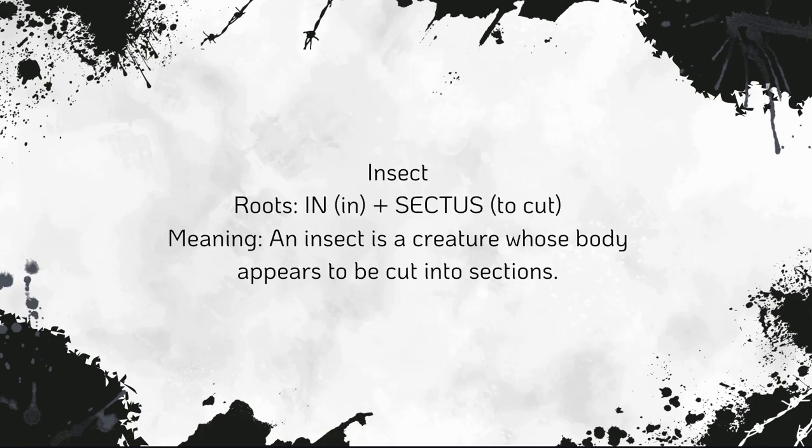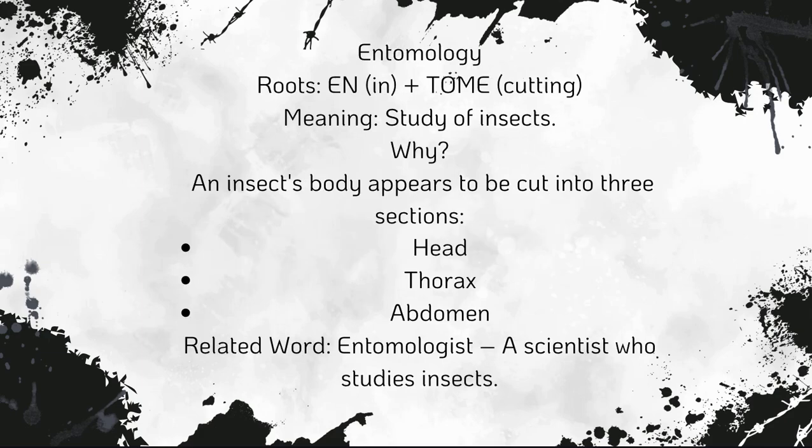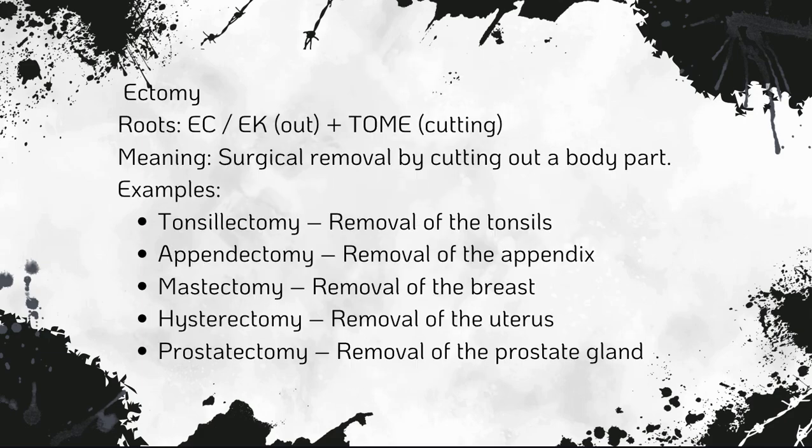And then we have insect. So insect comes from in, which means in, and then sectus means to cut. An insect is a creature whose body appears to be cut into sections, like tom and sectus.